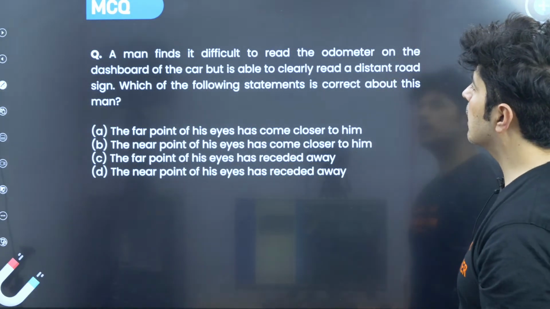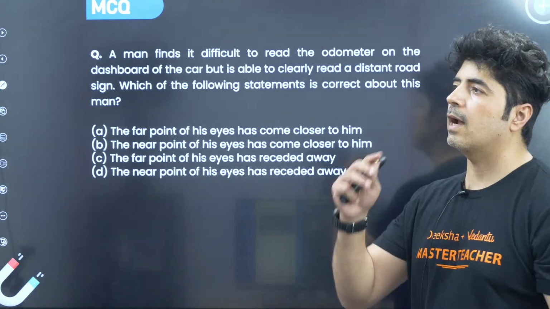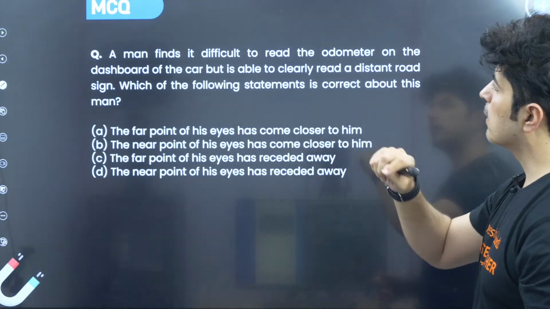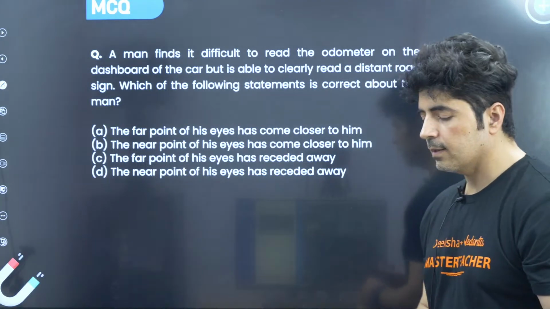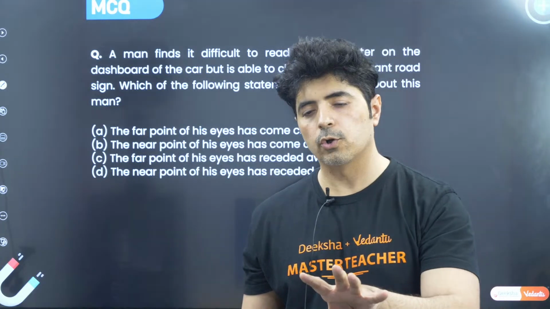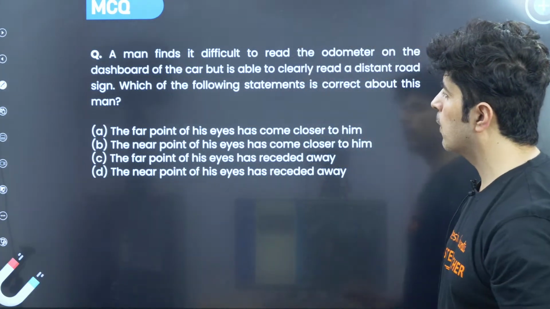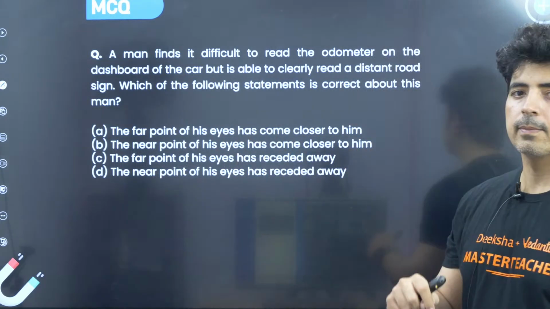Okay, but it cannot see clearly a distant road, but at far he can't see. Which of the following statements is correct about this man? All right. So this guy, the person who is driving the car, is not able to see the odometer clearly, but can see the distant object. So what happens over here? What is happening? The far point of his eye has come closer to him.